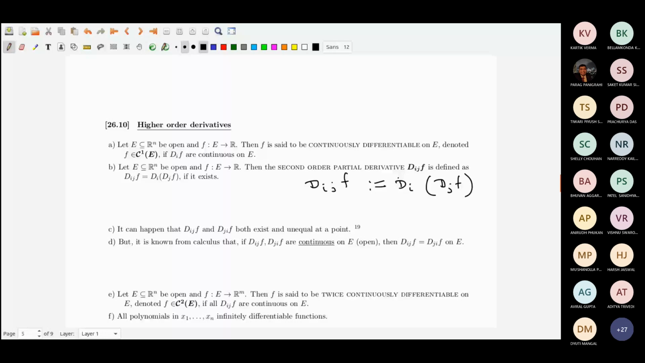But what is known is that if D_ij f and D_ji f are both continuous on E, where E is open, then D_ij f is equal to D_ji f. Okay, the mixed partial derivatives are all the same. Fine, you will be freely using that part. I am sure you knew this.